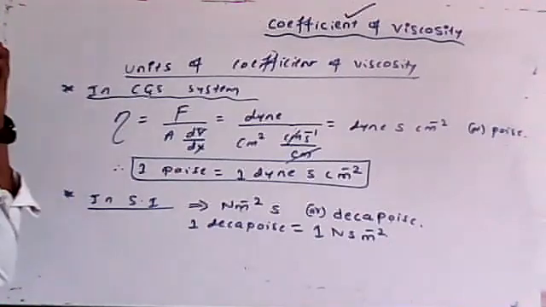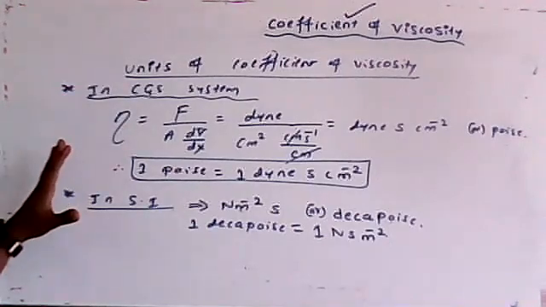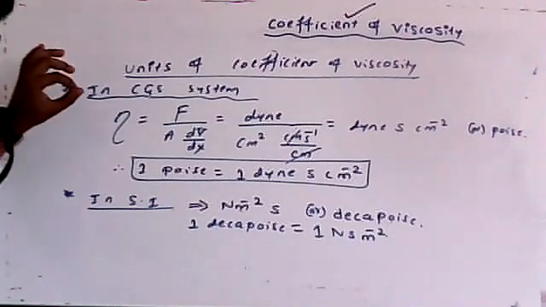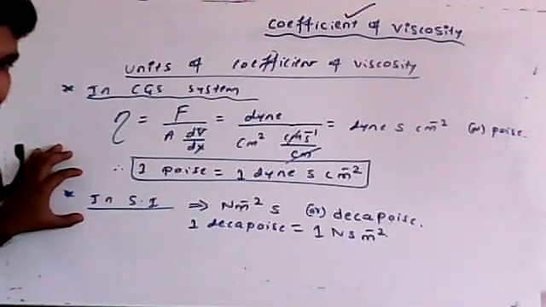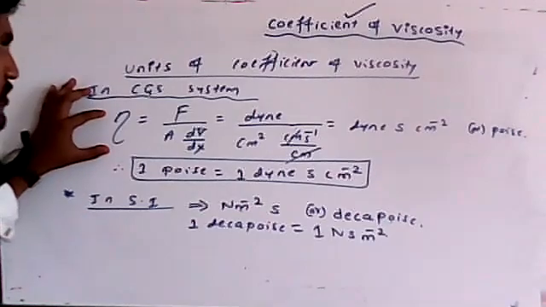Students, remember I have written here in detail how it comes. For your convenience, I have written in the CGS system as well as in SI. So what is the coefficient of viscosity?